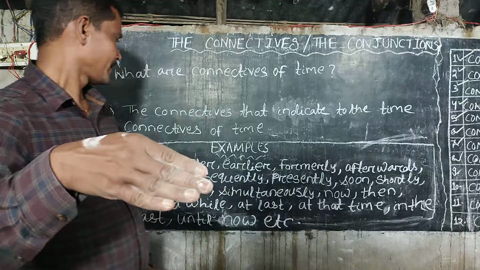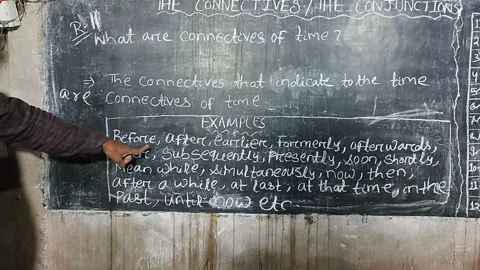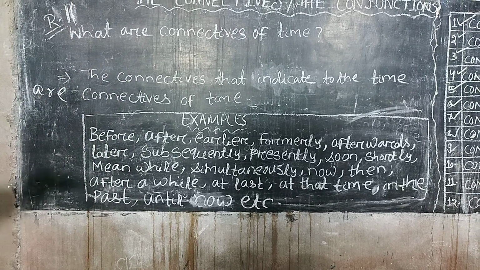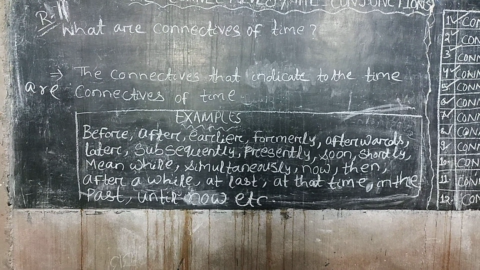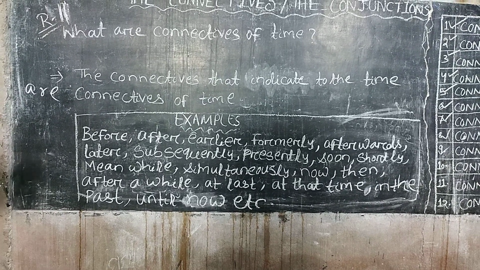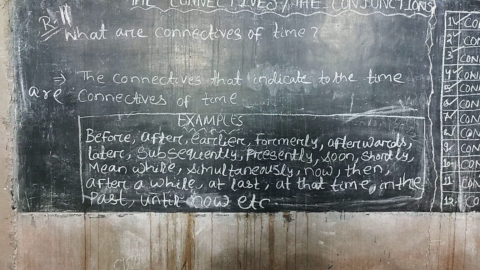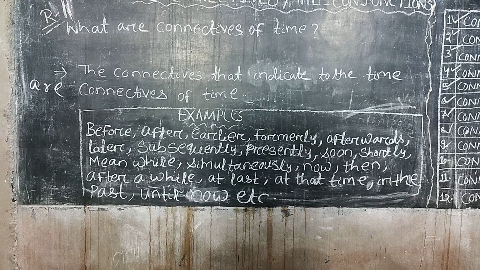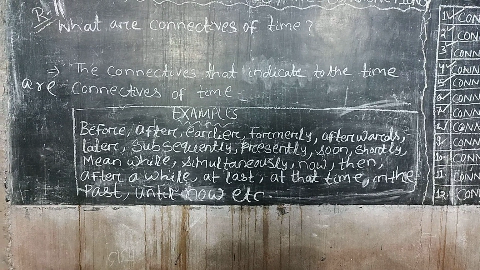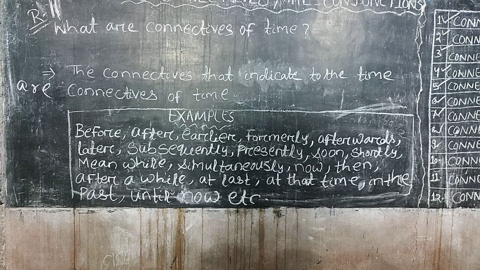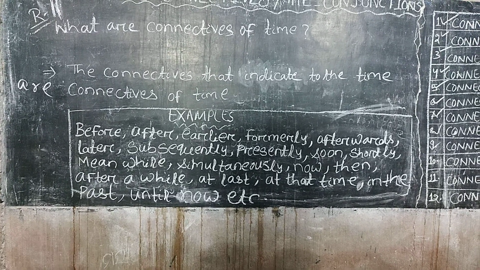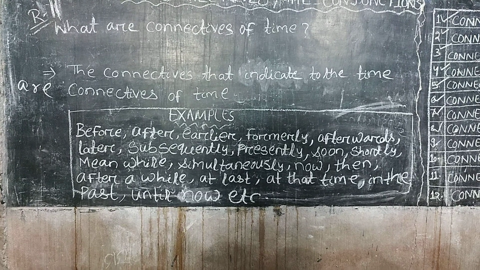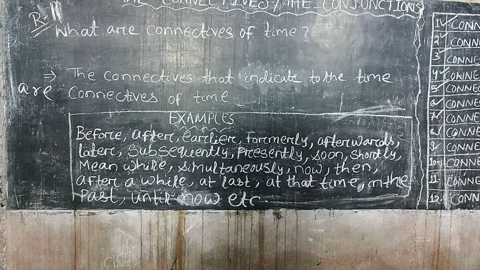They are: before, after, earlier, formerly, afterwards, later, subsequently, presently, soon, shortly, meanwhile, simultaneously, now, then, after a while, at last, at that time, in the past, until now, etc. These are the connectives of time.